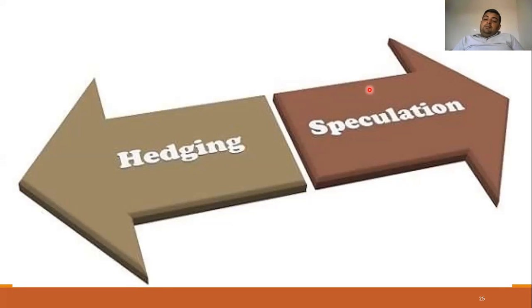In hedging we protect ourselves, we are more defensive, and in speculation we become aggressive. We become aggressive to get more return in speculation, whereas in hedging we try to protect ourselves from losses. We create a hedge against our investment to protect it from unusual loss and unusual foreign currency fluctuations.